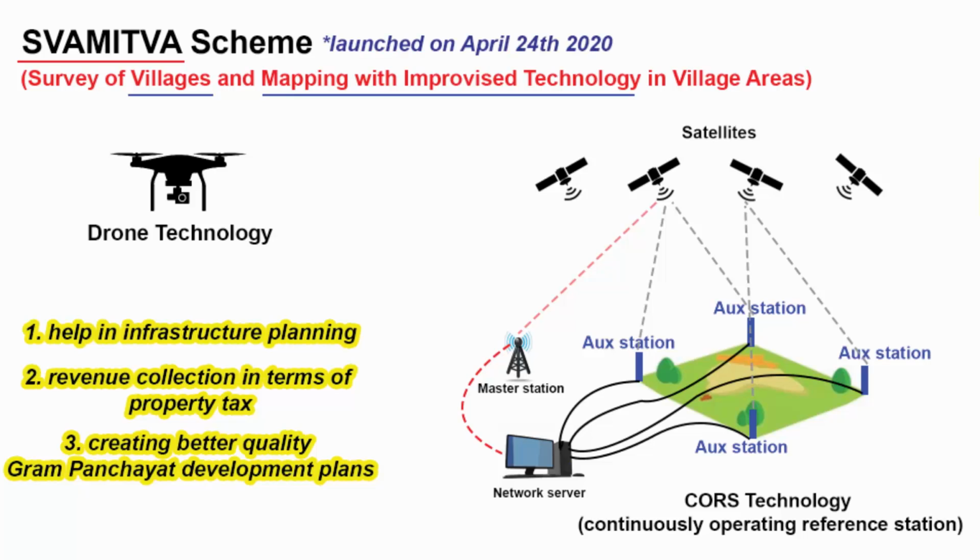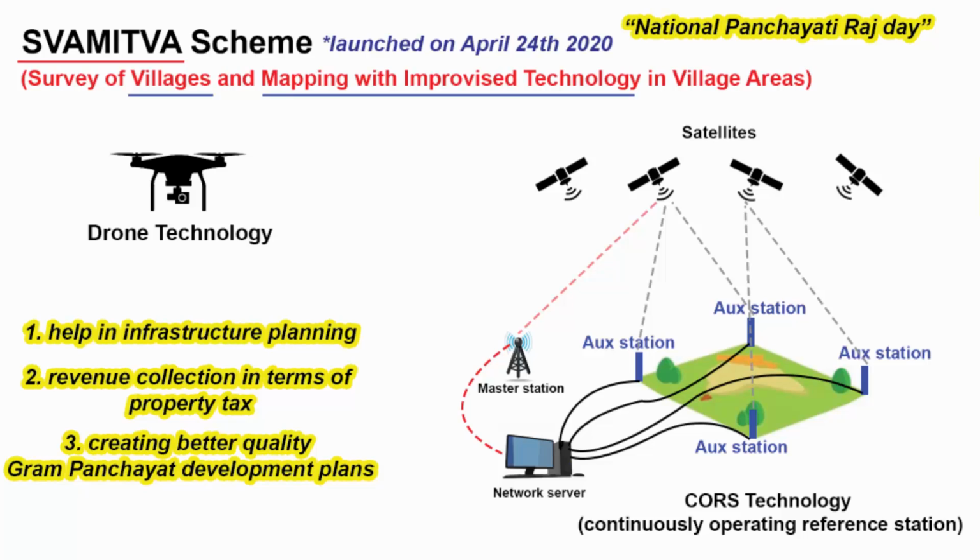This scheme was launched on April 24, 2020 during National Panchayati Raj Day. Now the Government of India is saying that it is going to extend this scheme to all states and union territories of India. In the beginning, this program was only functioning in 6 states: Haryana, Karnataka, Madhya Pradesh, Maharashtra, Uttar Pradesh and Uttarakhand. Now the government wants to implement this in all union territories and states.